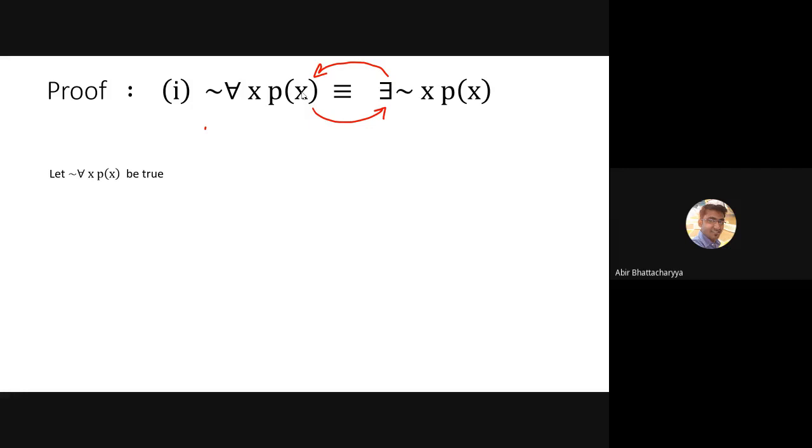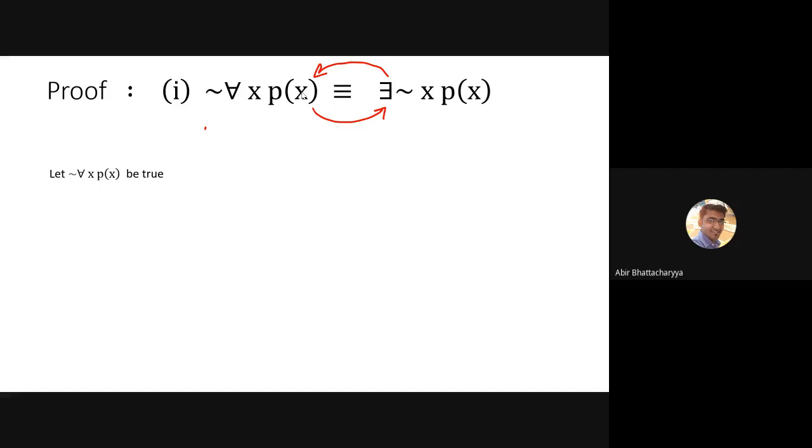We will use only the definitions of the existential and universal quantifiers, nothing else. So follow the steps, and if it is difficult, please ask me in the chat box and I will explain again.